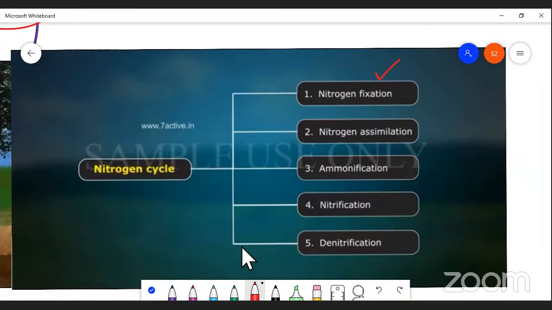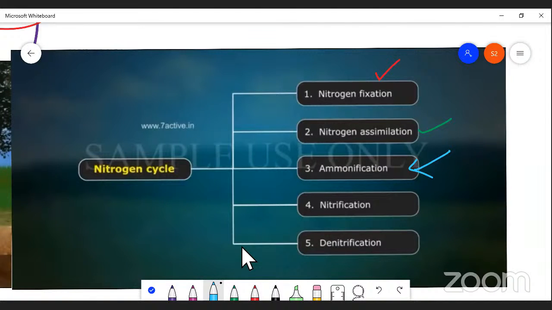The second one is nitrogen assimilation. Nitrogen assimilation is a process by which nitrogen is used: the plant absorbs nitrogen in a usable form. The utilization of nitrogen by the plant with the help of certain microorganisms is called nitrogen assimilation. The third one is ammonification, the formation of ammonia from the excreta and waste material of plants and animals.